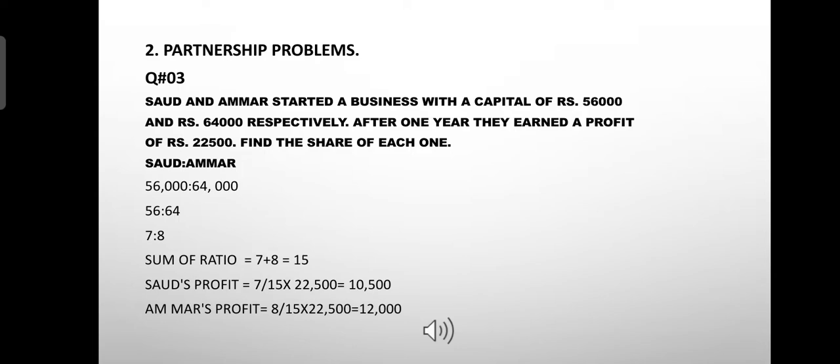Similarly, for the Amar's profit, we divide Amar's ratio 8 by sum of the ratios 15 and multiply that with 22,500. We come out with the 12,500. That's all. Now coming towards the next slide.